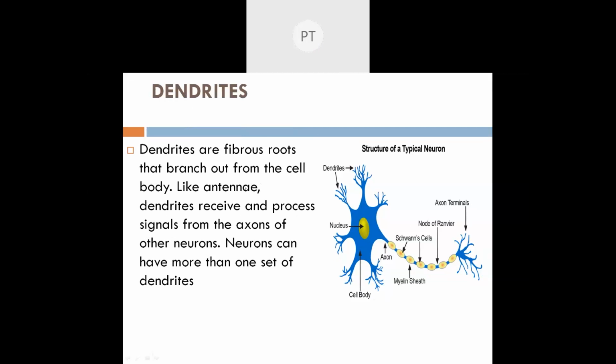Next is dendrites. Okay. So dendrites, what are they? Dendrites are fibrous roots that branch from the cell. It means they are just like roots, or you can say just like branches. Fibrous means just like fibers, long, just like a line. So you can see that dendrites are fibrous roots.